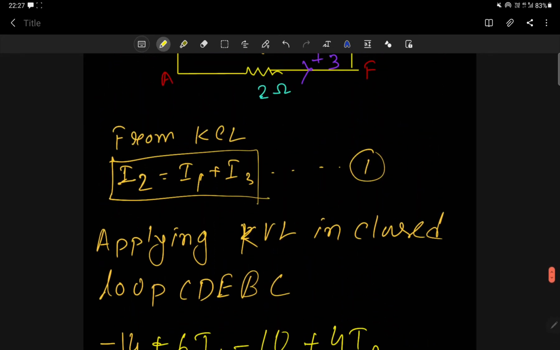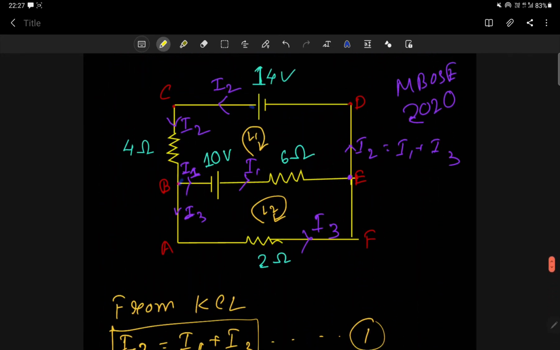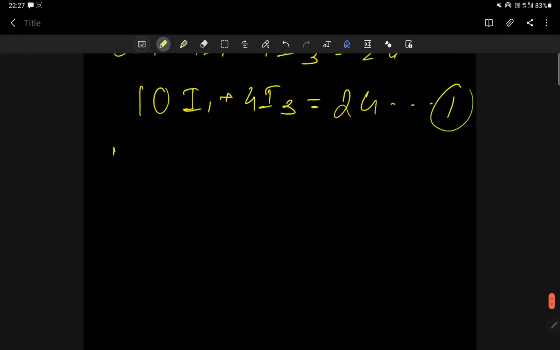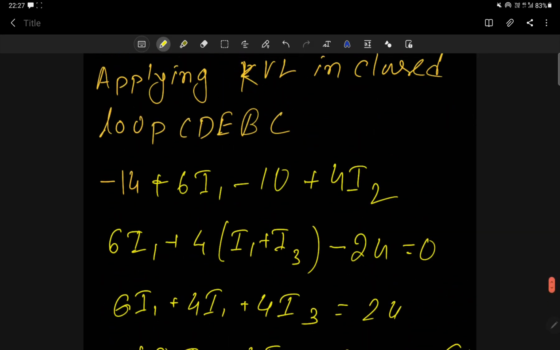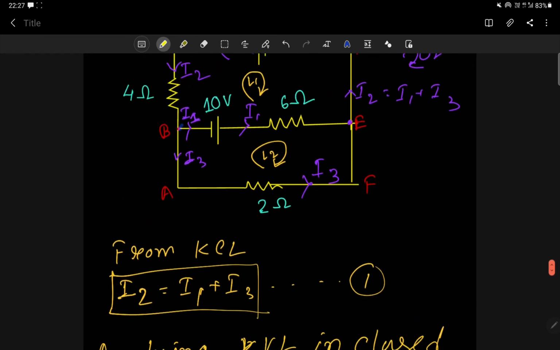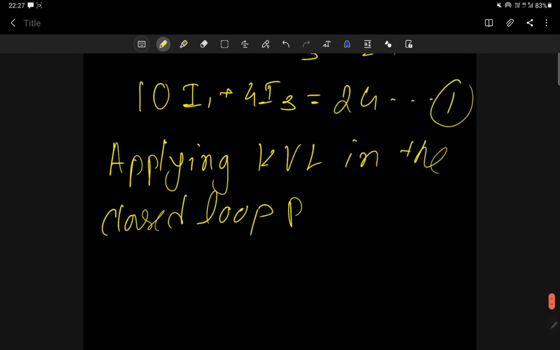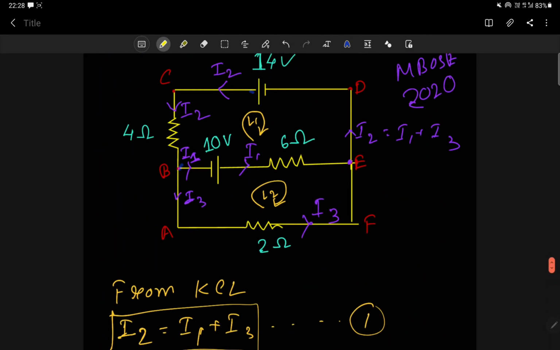Now if I apply KVL in the second loop, let me move from B to E. In the B to E, first I will see the 10 volt, but I am moving from negative to positive, so that means plus 10. Let me write, applying KVL in the closed loop. Which one? Closed loop BEFAB, correct. Do not write only BEFA.